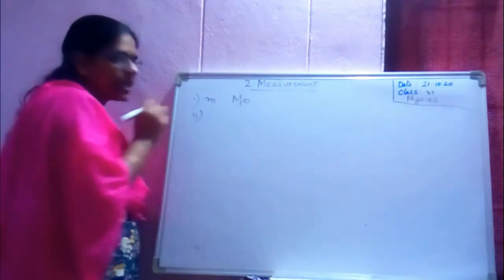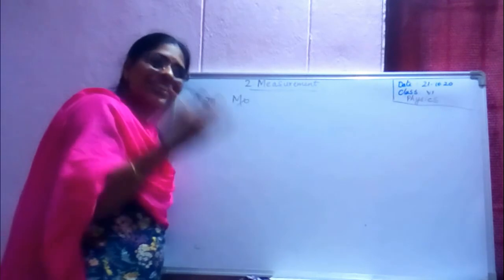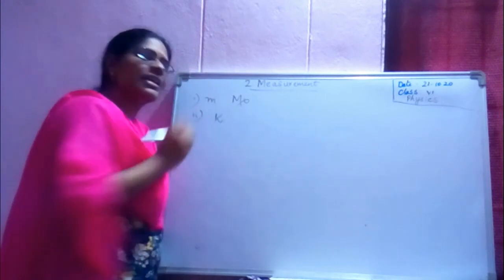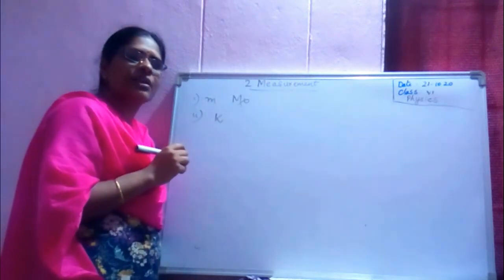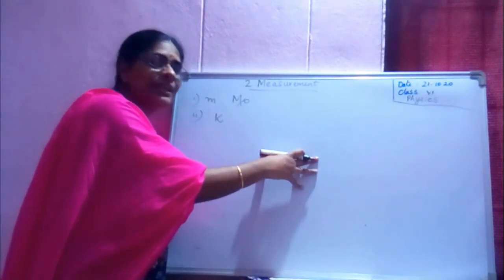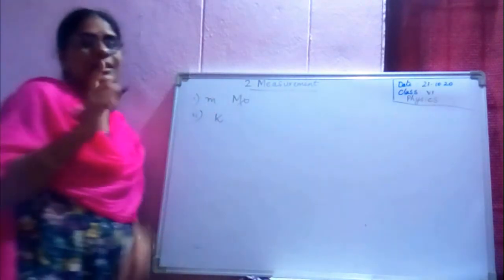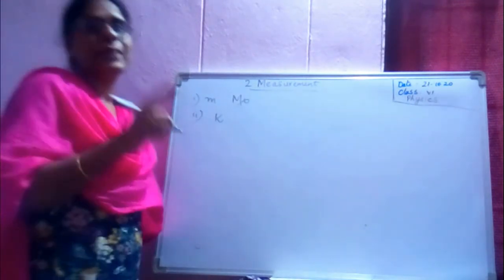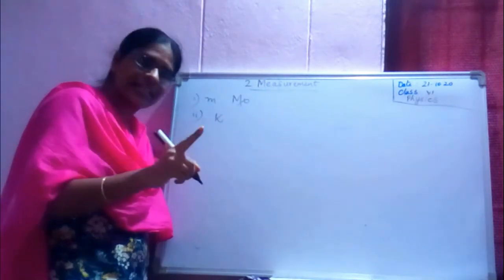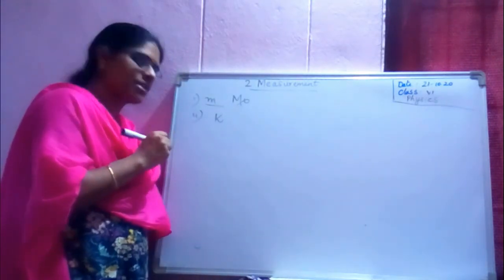Second one is, if the standard units are the names of a scientist, then the symbols must be written in capital letters, like I have shown you for temperature. This is named after a scientist called Kelvin. Hence, the symbol should be written in capital. The symbol must be written in capital only if the standard unit is the name of a scientist. Otherwise, they all must be written in small letters.